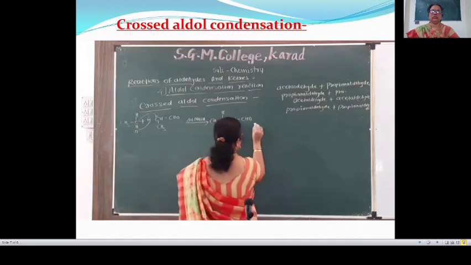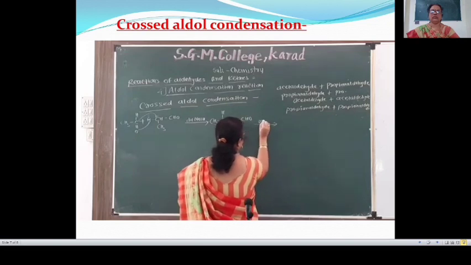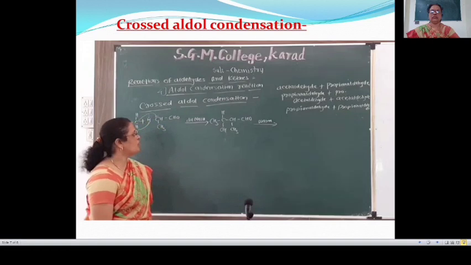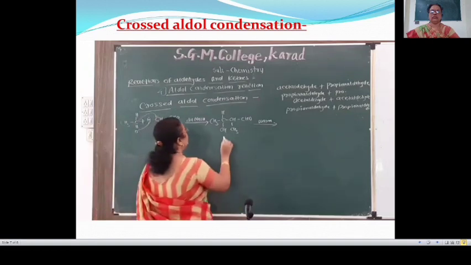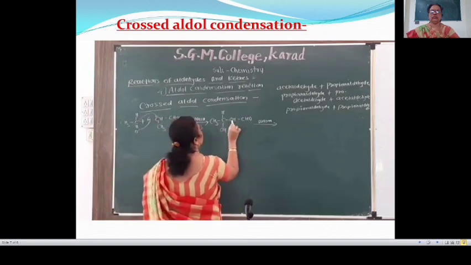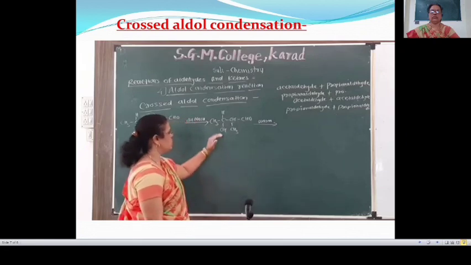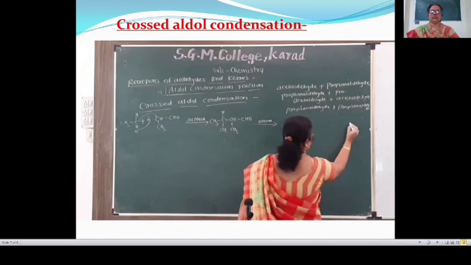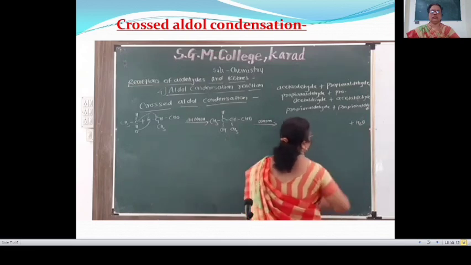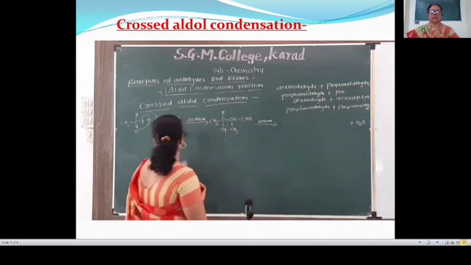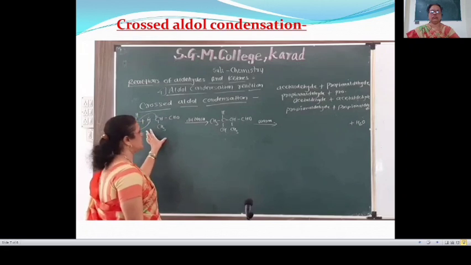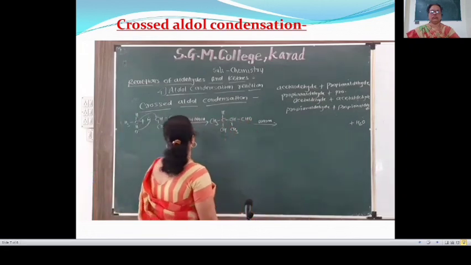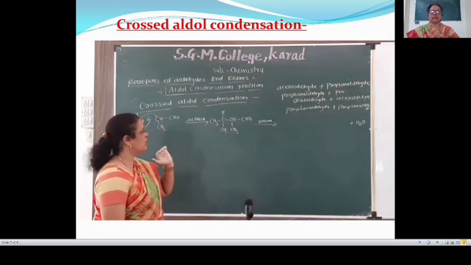Then this compound is warmed with acid, and a water molecule is eliminated. This OH and H are eliminated, which means elimination takes place. The first step is nucleophilic addition and the second step is elimination, therefore this is known as aldol condensation.